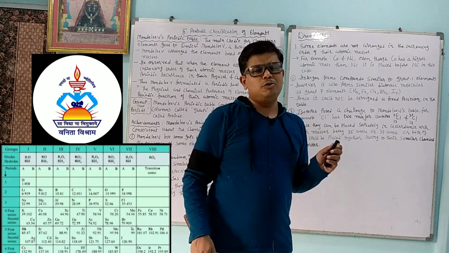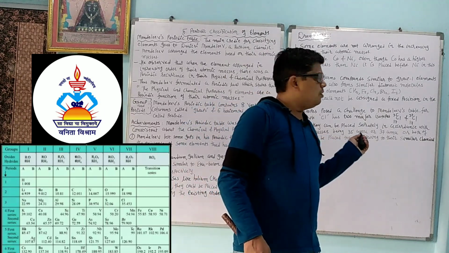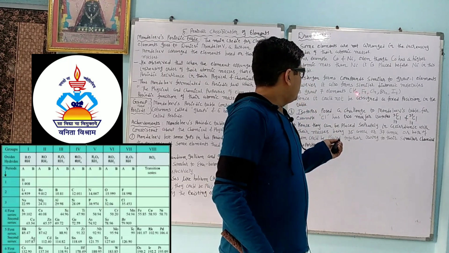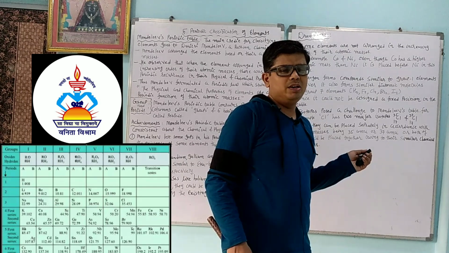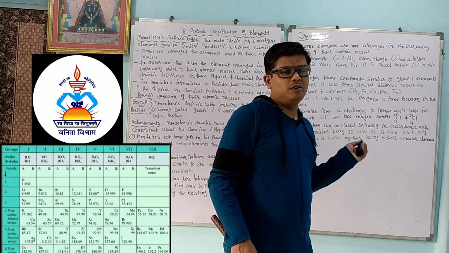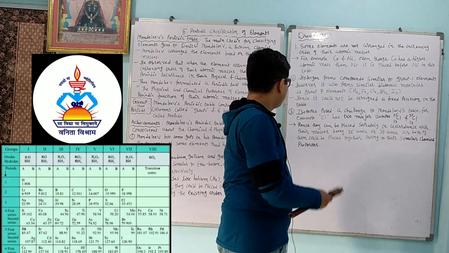So, what is the exact position of hydrogen? It is not specified in the Mendeleev periodic table. It has properties like fluorine, chlorine, bromine and iodine, the halogen group. Okay, so in the Mendeleev periodic table, what is the position of hydrogen, first group or seventh group? It is not properly specified.